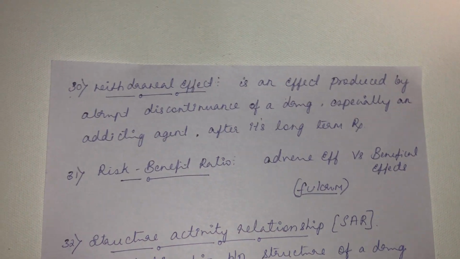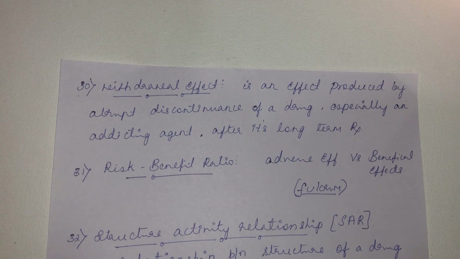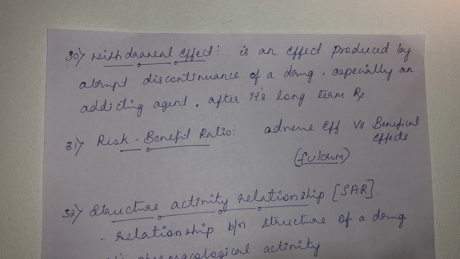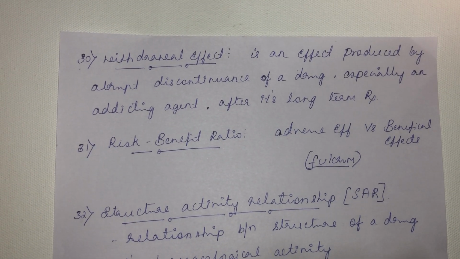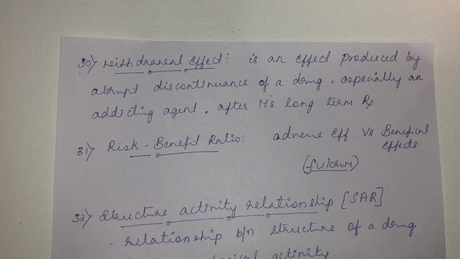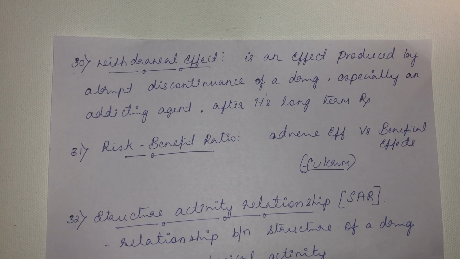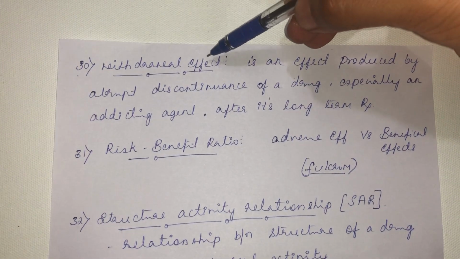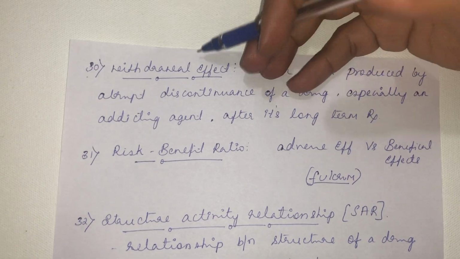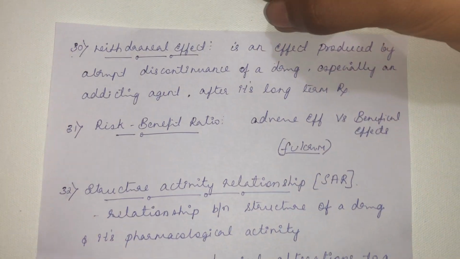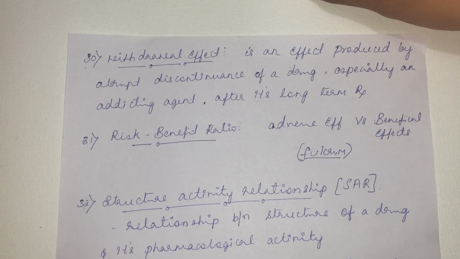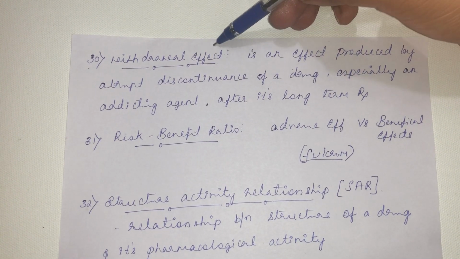The perfect example, the prototype example for withdrawal effect, is the withdrawal of alcohol. Say alcohol is used for a longer time. If you suddenly withdraw alcohol, in a patient or even a normal individual, it will lead to withdrawal effects. They will experience headache, dizziness, GIT upset. So many withdrawal effects will occur if you obstruct the usage of the medicine. So that is the meaning of withdrawal effect.